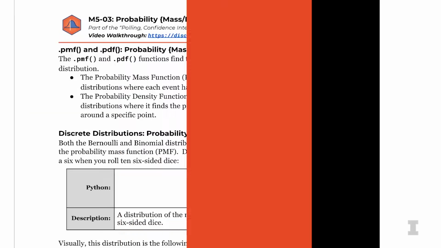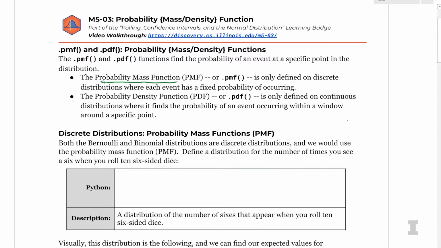When we have a discrete distribution, we have a probability mass function, or a PMF. And this function is only defined in discrete distributions where each event has a fixed probability of occurring. On the other hand, a probability density function, or PDF, is defined only on continuous distributions where finding a particular probability needs to occur within a window in time.